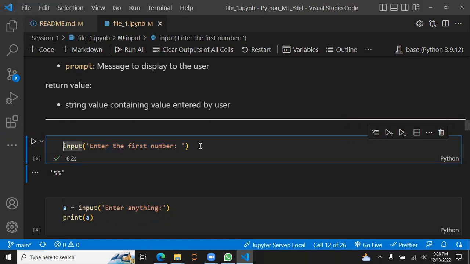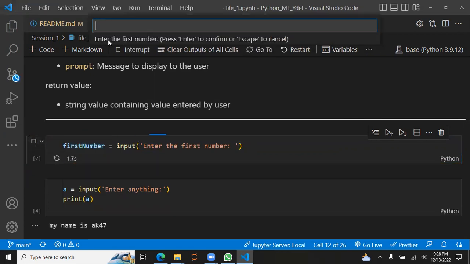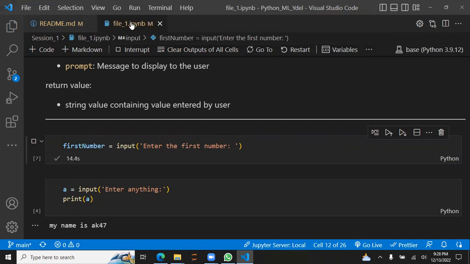We could store the answer in something, a variable. We could store it in a variable named first number. Let's now run this again. At the top I see "Enter the first number, press Enter to confirm or Escape to cancel." This is just VS Code displaying some additional information. This is basically our message: enter the first number. I entered 10, and this time I'm not seeing that thing. Why?